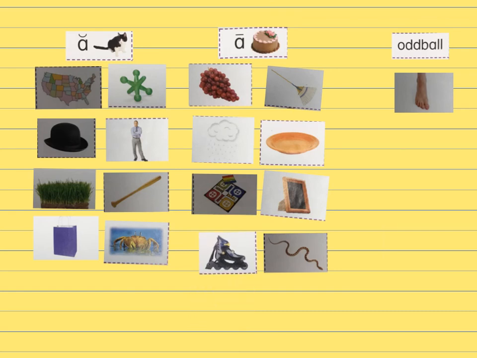So in our short A group, you should have map, jack, hat, man, grass, bat, bag, crab. In the long A sound, you should have grape, rake, rain, plate, game, frame, skate, snake. And then the oddball that doesn't have either of those sounds is foot.